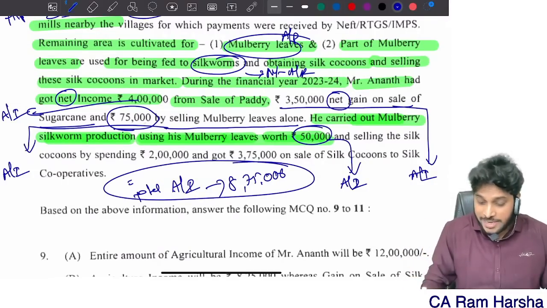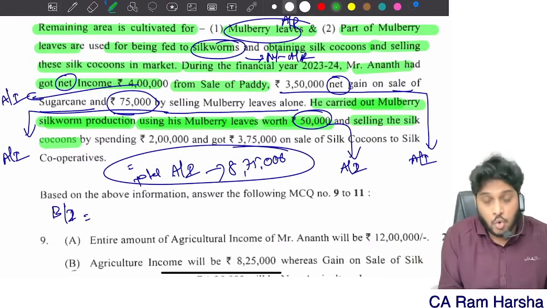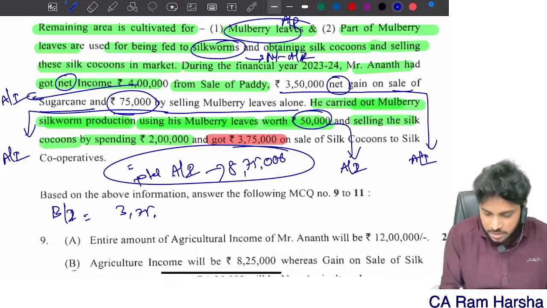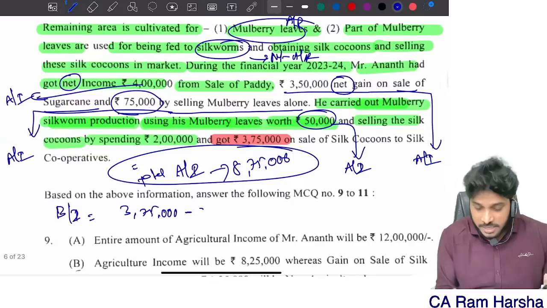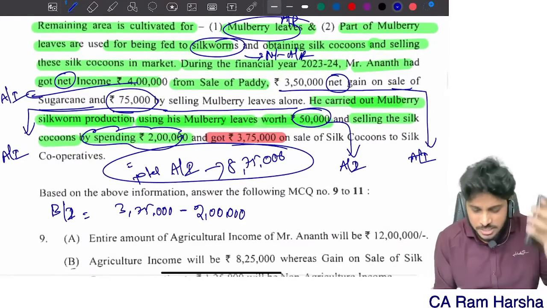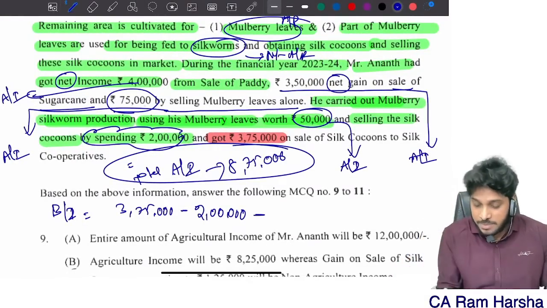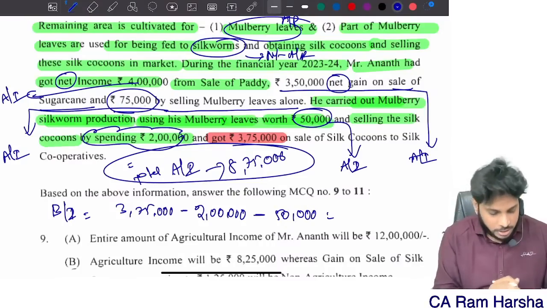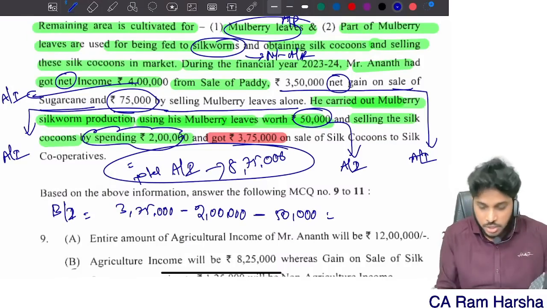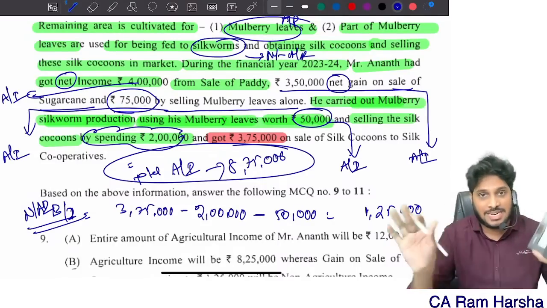Now, how to calculate business income? What happened after this? Selling the silk cocoons by spending 2 lakhs, and he got how much? 3,75,000. So 3,75,000 is the total silkworm sale. For that, he spent 2 lakh rupees for further processing, all that. And he got 3,75,000 after incurring 50,000 worth of mulberry leaves. 50,000 also you should reduce. So 3,75,000 minus 2 lakhs minus 50,000 is equal to 1,25,000, which is the business income, which is actually non-agriculture income. That's it. This is the answer.